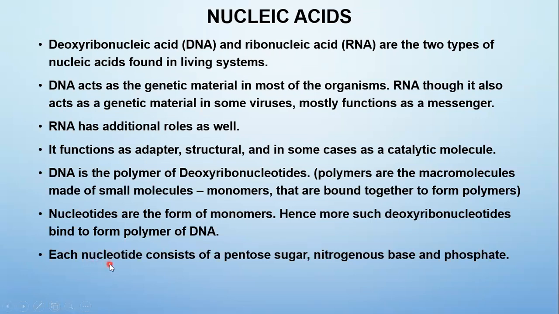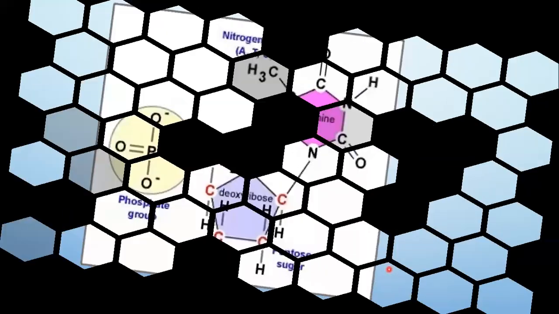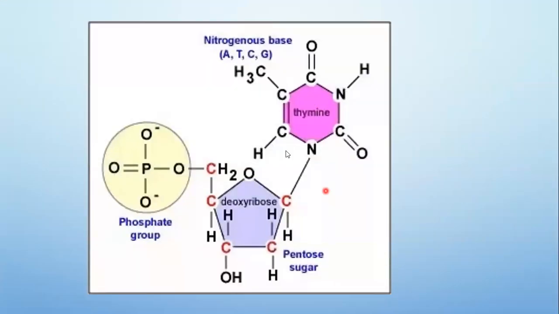So what is a nucleotide? It's a monomer consisting of a sugar, which is a pentose sugar, a nitrogenous base, and a phosphate. So each nucleotide has three components: pentose sugar, nitrogenous base, and phosphate. This illustration shows a single nucleotide. It's a monomer.